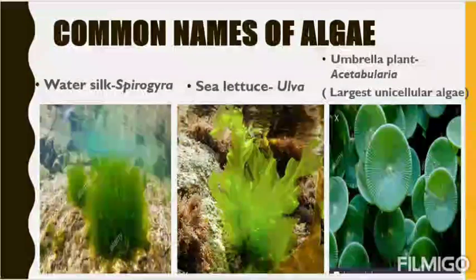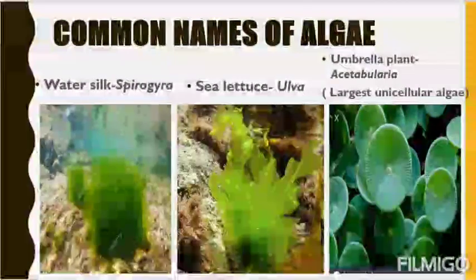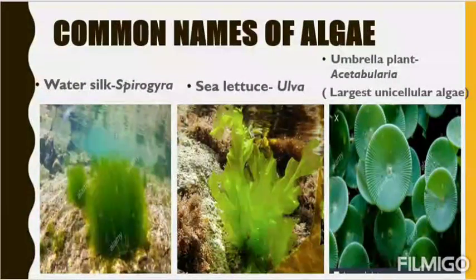Spirogyra is commonly called water silk. Ulva is commonly called sea lettuce. Lettuce, you know, right? The leaf-like structure that celebrities use as salad. These are lettuce. So Ulva is the sea lettuce. So all this is about algae. In our next session, we'll learn about Bryophyta. Okay. So today, up to this, we have discussed all about the algae.